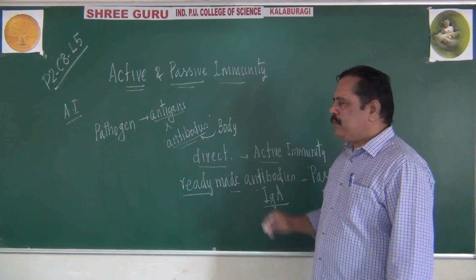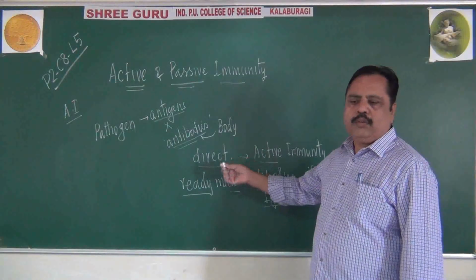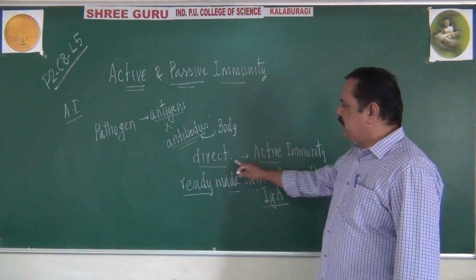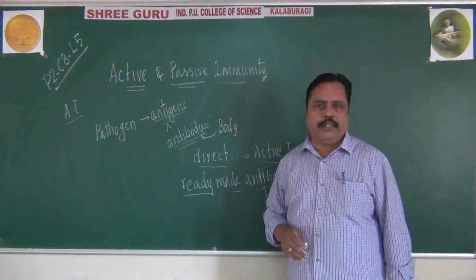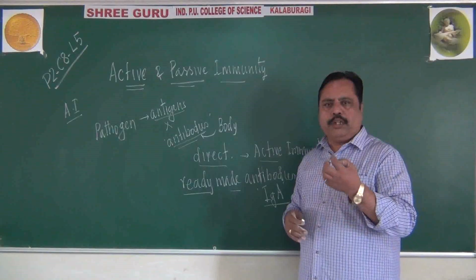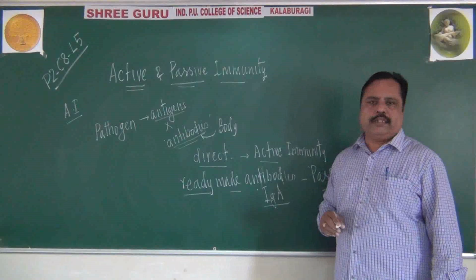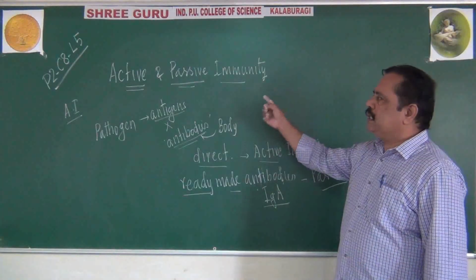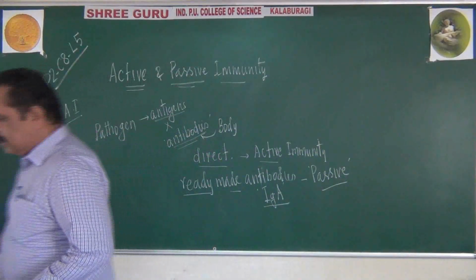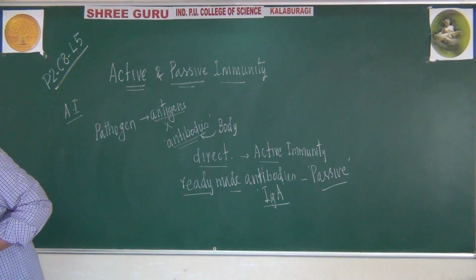So dear students, either you can directly produce the antibody or you can get the antibody from other sources. When you produce it directly, it is called active immunity. When we borrow it from other sources, it is called passive immunity. These are the two methods, active immunity and passive immunity. Let me come to another point related to the immune system in our body. Please make note of this. I will continue.